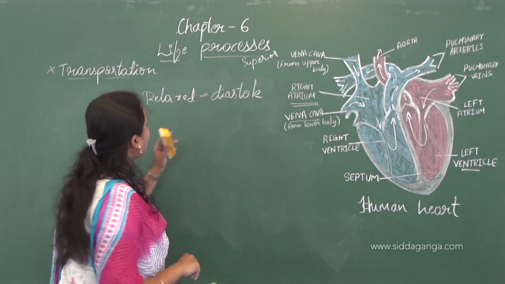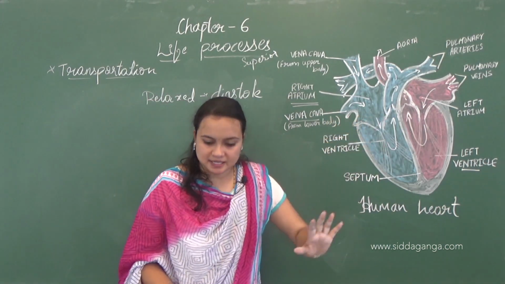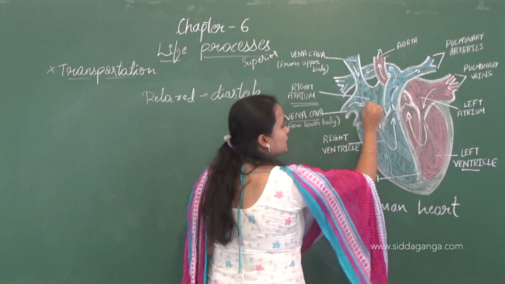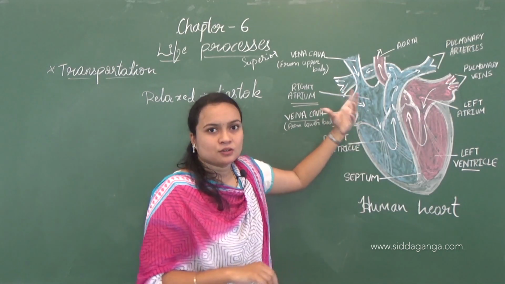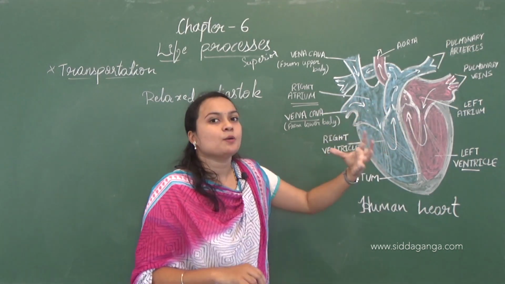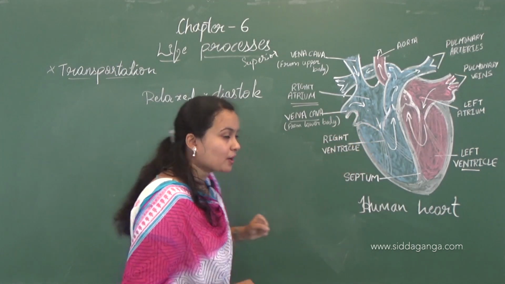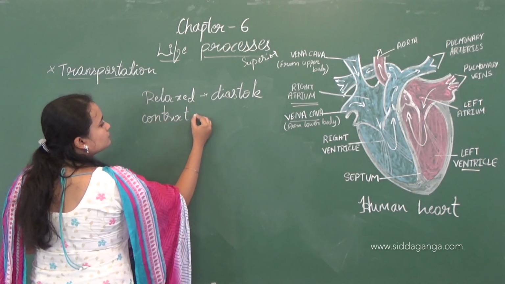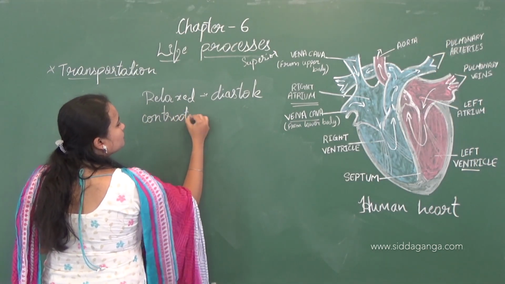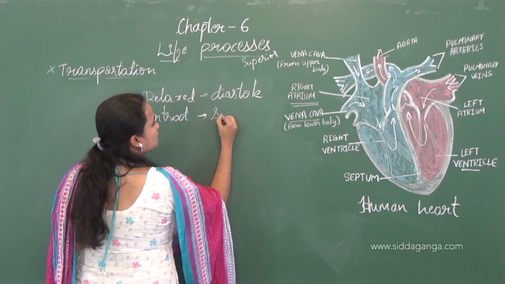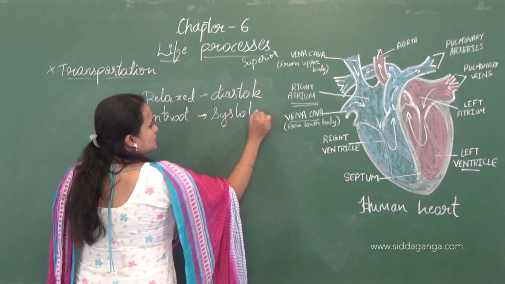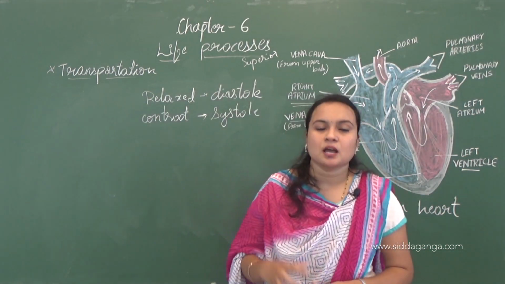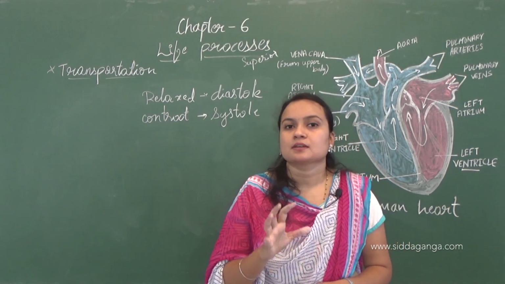When the atrium is relaxed, the blood enters the atrium, and when it enters, the atrium will contract. This is called systole. So contraction is called systole and relaxation is called diastole.